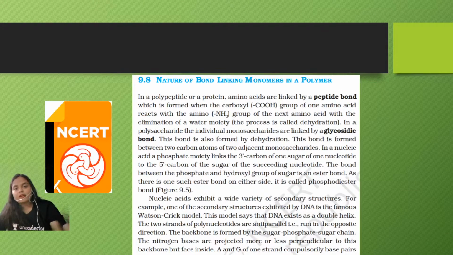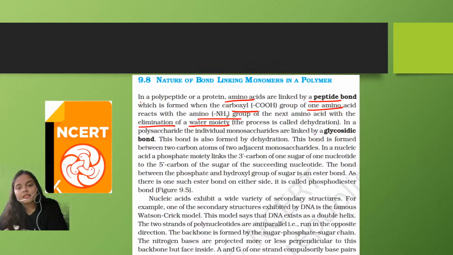Now, the nature of bond linking monomers in a polymer. Since we have discussed the type of bonds in individual categories itself, but your NCERT contains a separate paragraph where it is discussing the nature of the bonds. So I'll be reading each and every line, although I have already discussed these points in individual parts. So let us see what is written over here. In a polypeptide or a protein, amino acids are linked by a peptide bond, which is formed when the carboxyl group of one amino acid reacts with the amino group of the next amino acid with the elimination of a water moiety. And this process is called dehydration because a water molecule is removed.